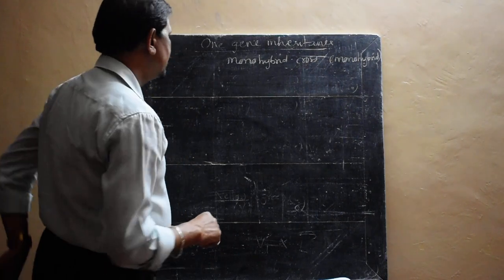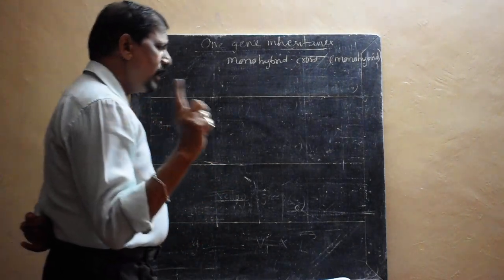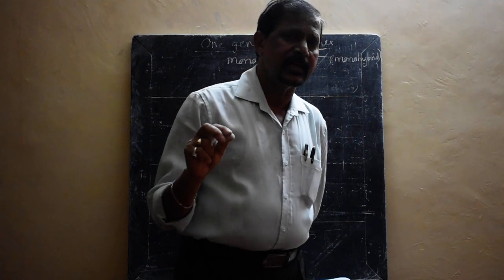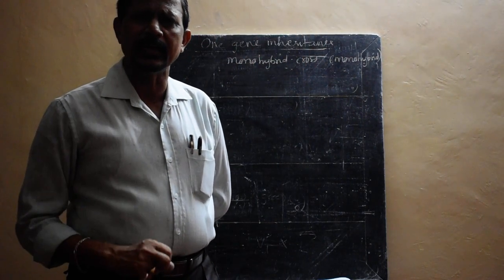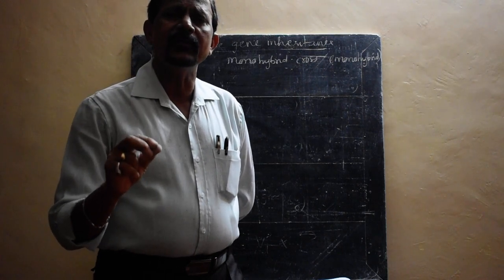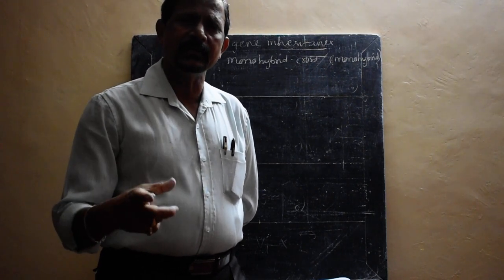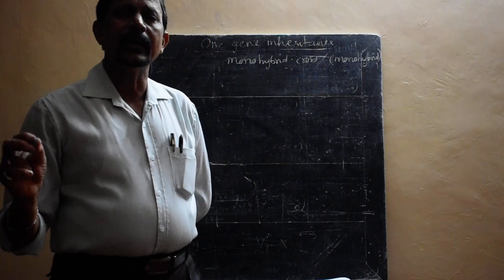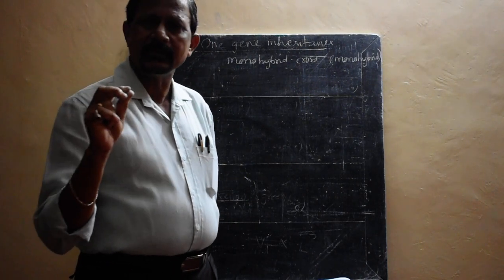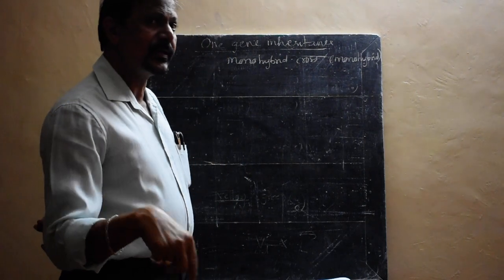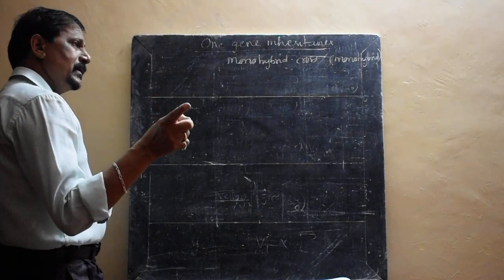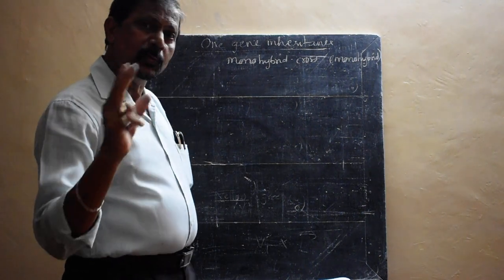Now let us start. I take only one character, out of the seven contrasting characters I have already given you, and any one character will start first. Let me start as it is given in the book, that is tall and dwarf, the length of the plant. We can take it as one character, but it is to be done with the help of two parents.